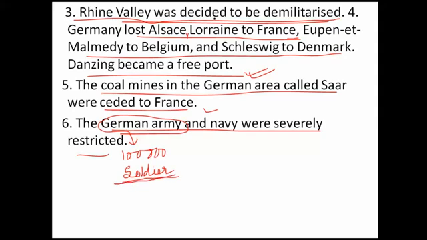Another one, the navy: it should not be more than 15,000 soldiers. It is also very little.